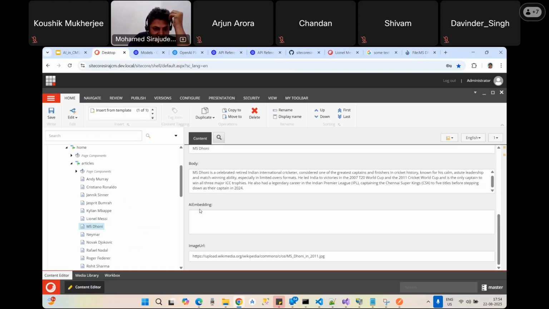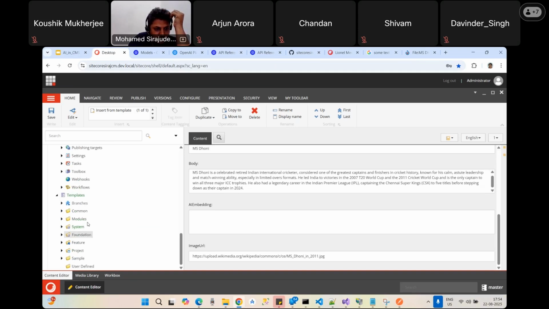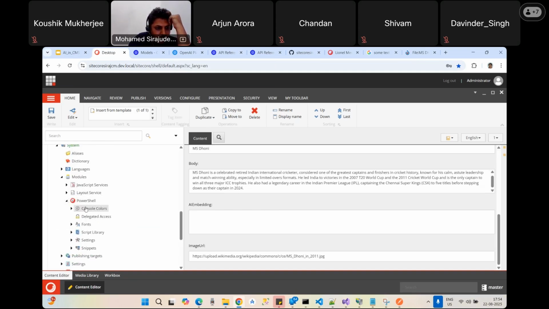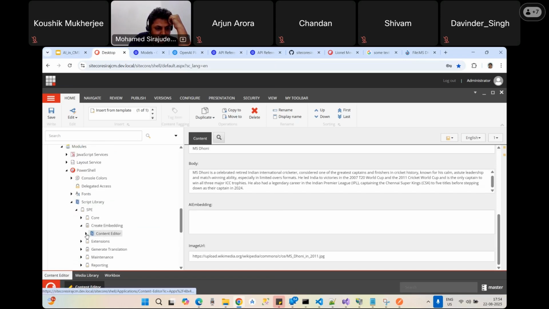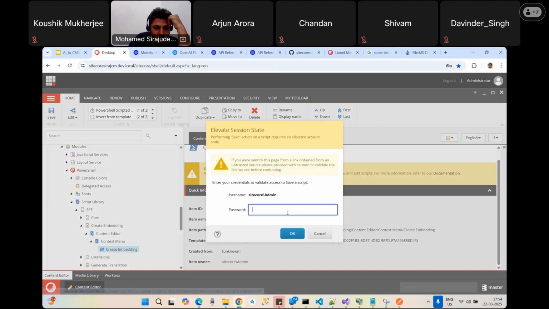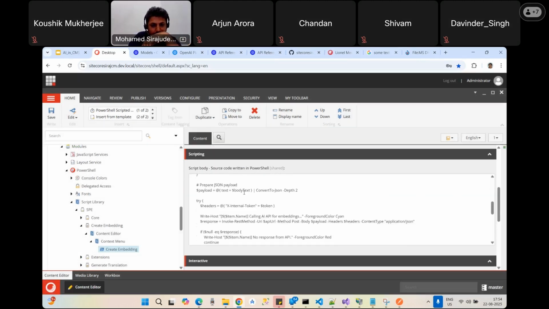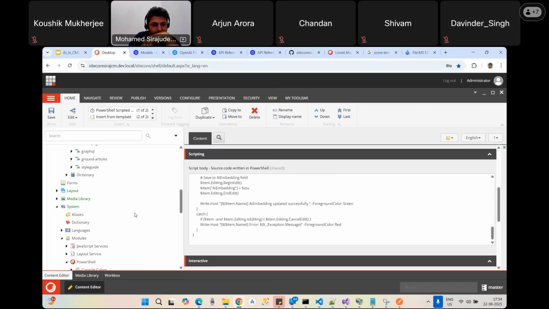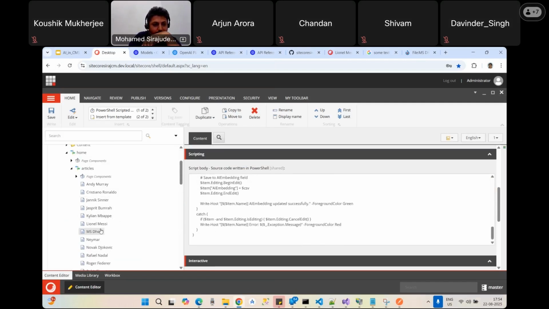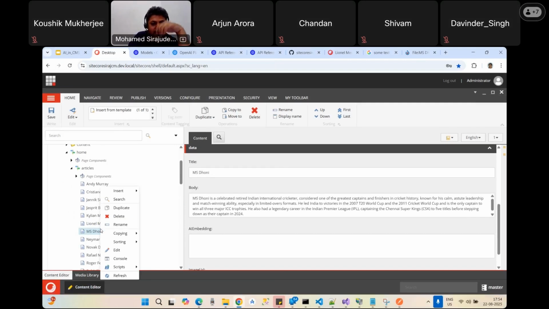So I wanted to generate this AI embedding. How does it work? The same way. I have the PowerShell script. This PowerShell script has already been created in the create embedding content editor context menu. You see this? Whatever I showed, right? I already have this create embedding. So now my job is to just right click.